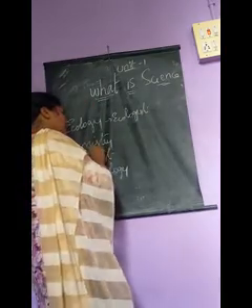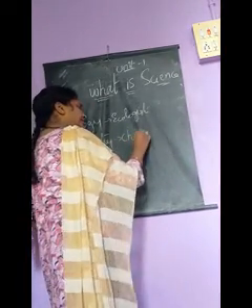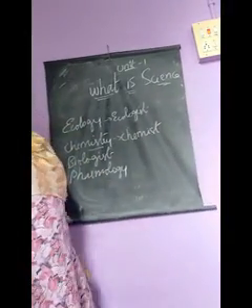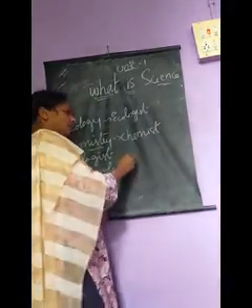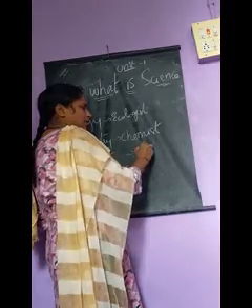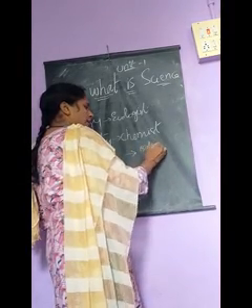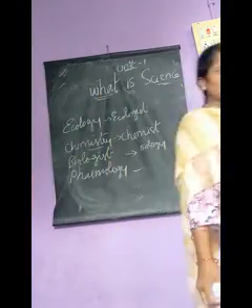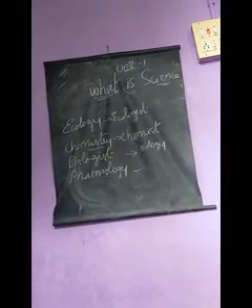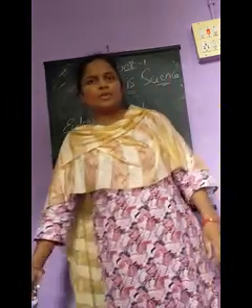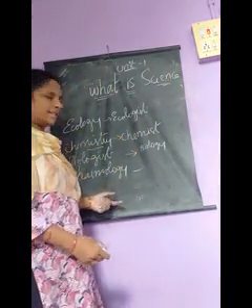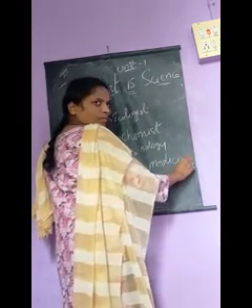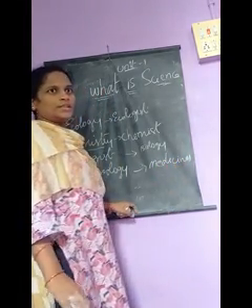Next, chemist. Who is doing his experiments in chemistry is called a chemist. Biologist. Who is doing his experiments regarding biology. Next, pharmacology. Pharmacology means about medicines.